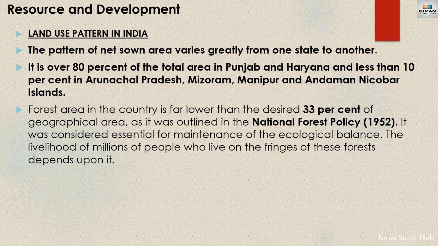And in India, the forest area is very less. As per the National Forest Policy of 1952, the minimum desired forest area should be 33%. But India's forest area is less than the minimum of 33%, and forest area is very significant because it maintains the ecological balance as well as helps the people who are living on the fringes of the forest.